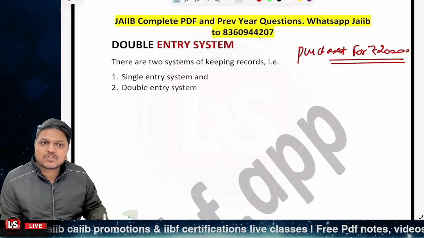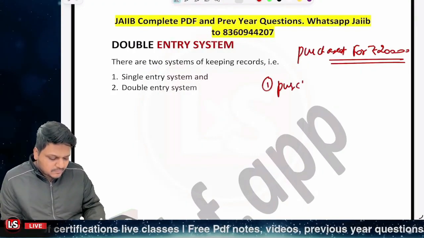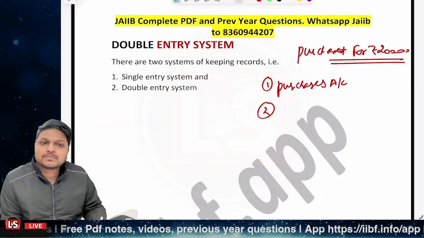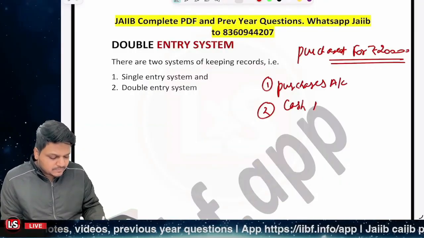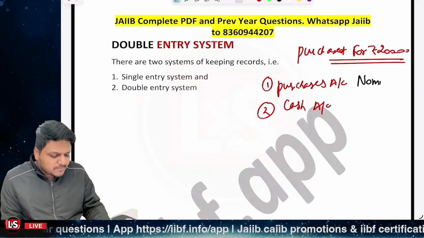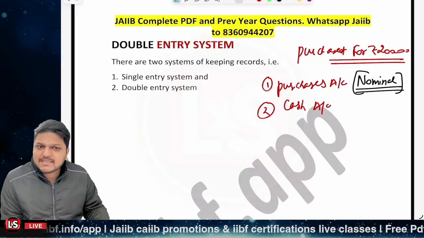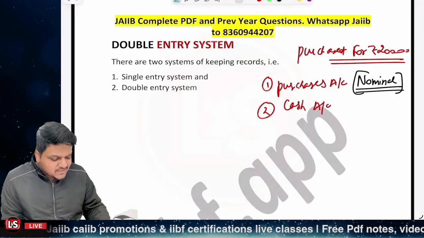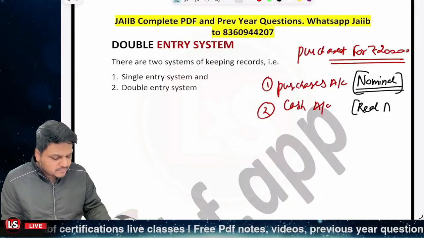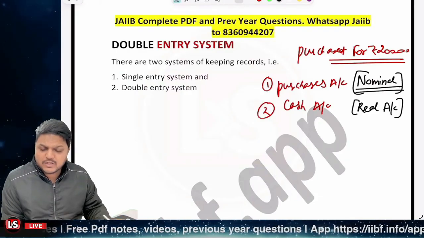What two accounts will be involved? First of all, the one, it will be the purchases account, and the other one, it's related to cash account. Now purchases account is actually the nominal account, because purchase is an expense, so it's a nominal account. All the income and expenses are nominal accounts, and cash is an asset. Cash is an asset, so it is a real account. So we'll be learning in detail about the journal entries. I'm just letting you know about these details right now, right?